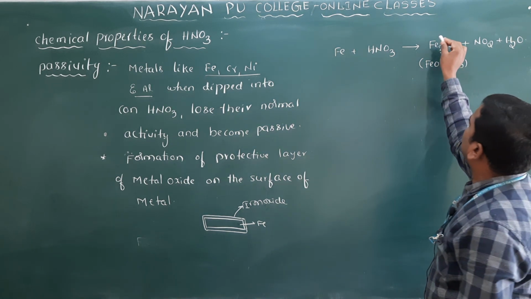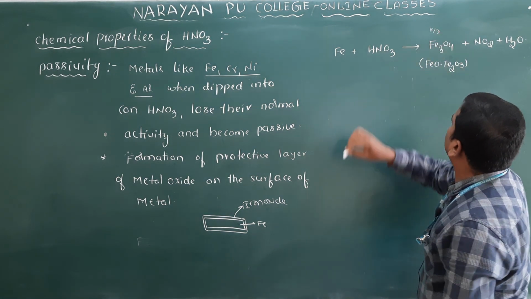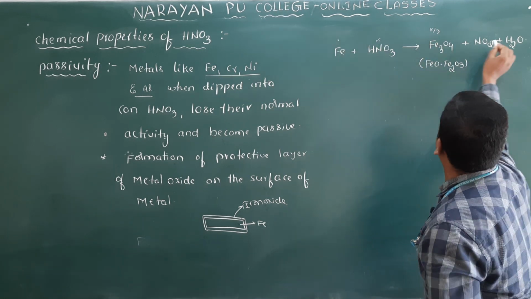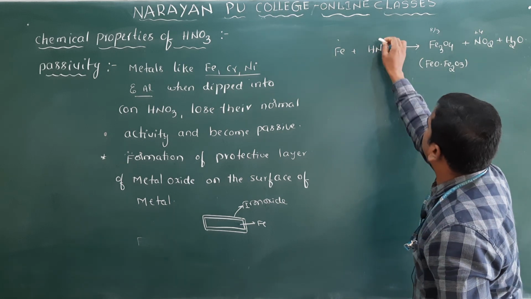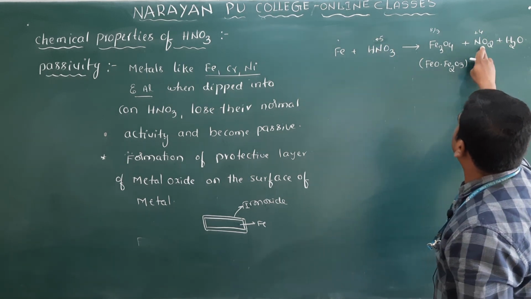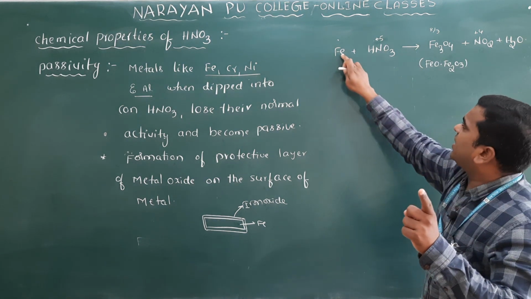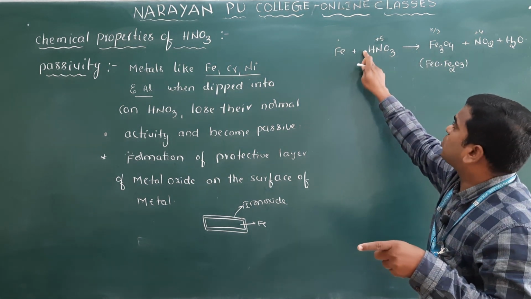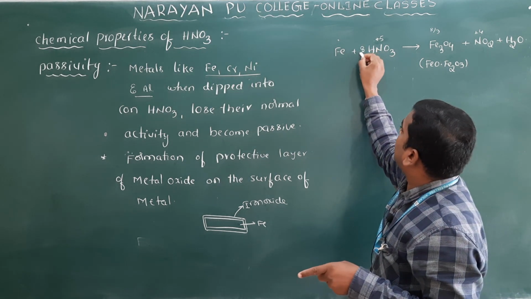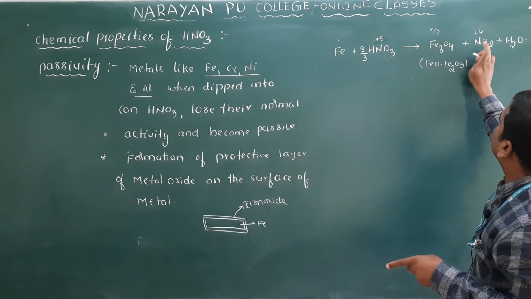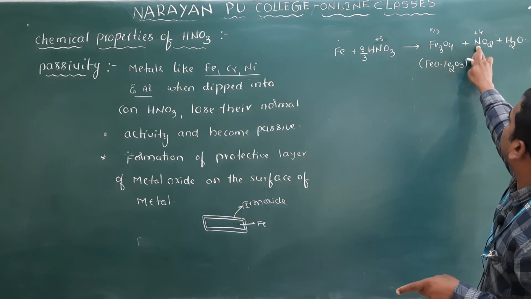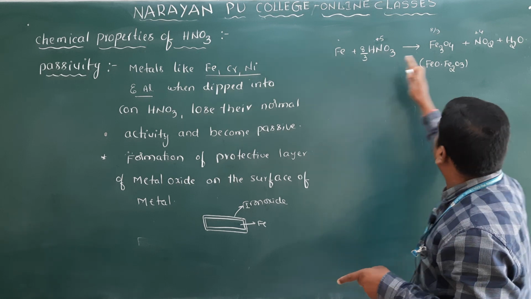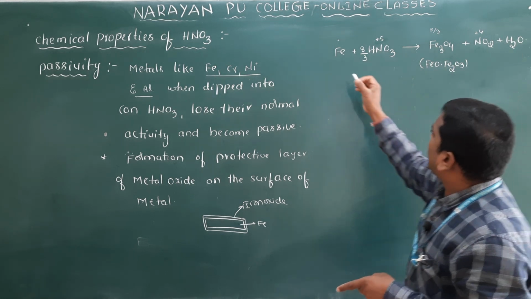Balance here: this is 8/3, going from 0 to 8/3, and here plus 5 to plus 4. Here the oxidation state decreases by 1, but here it increases by 8/3. So I have to multiply this one with 8/3, and this one also with 8/3. But 8/3 is a fraction, so multiply the total reaction by 3.